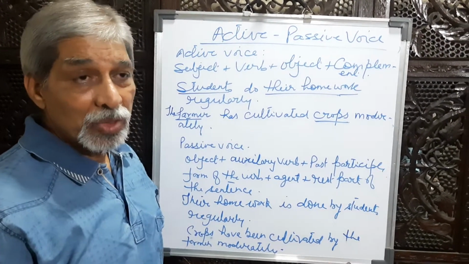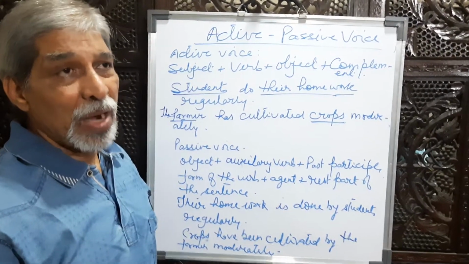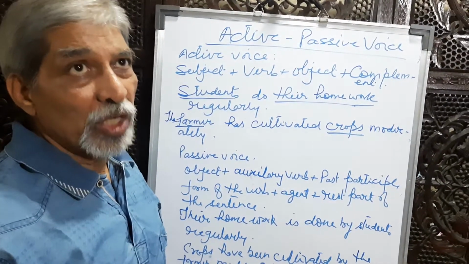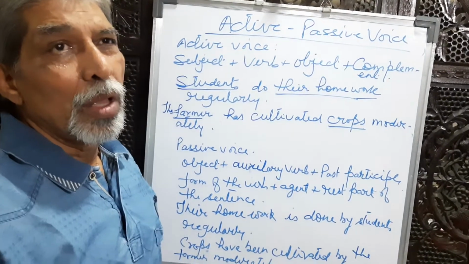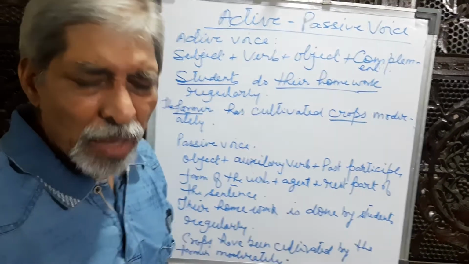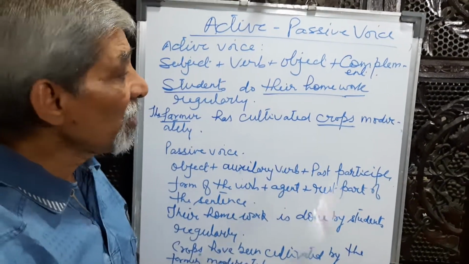My family members, that is subject, always, complement, take part, verb, in the worship of Lord Shiva. So this way we make a number of sentences of the active voice.